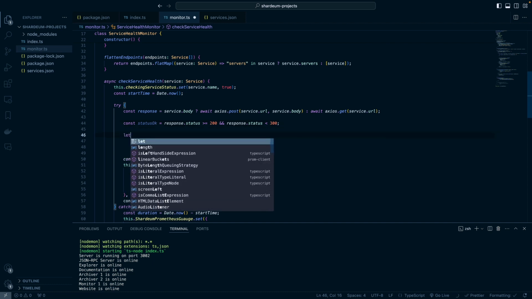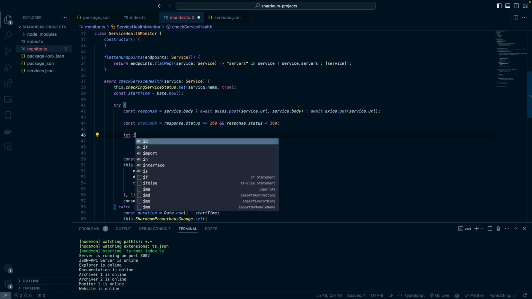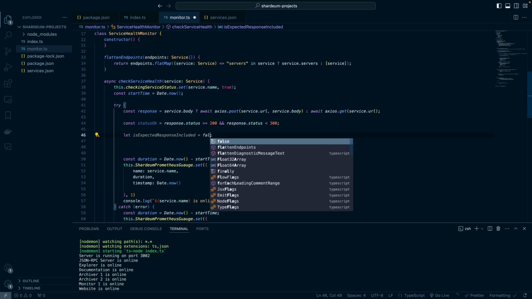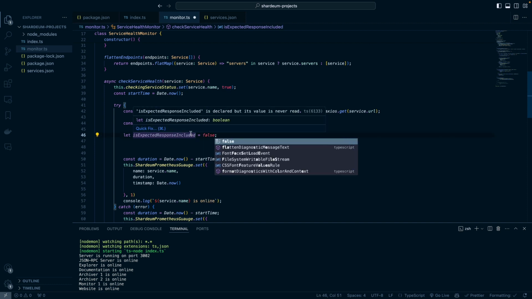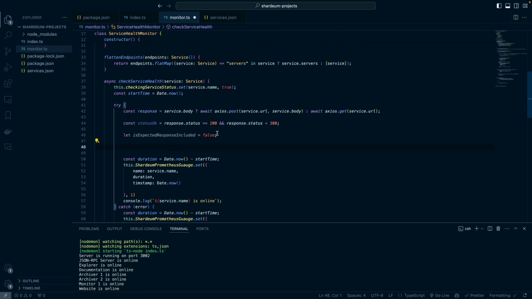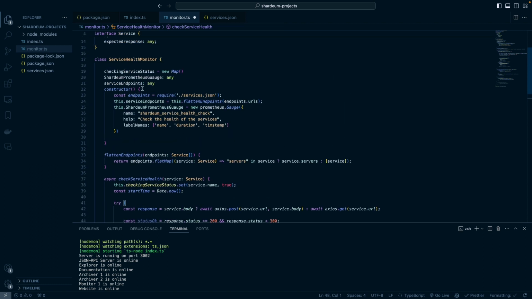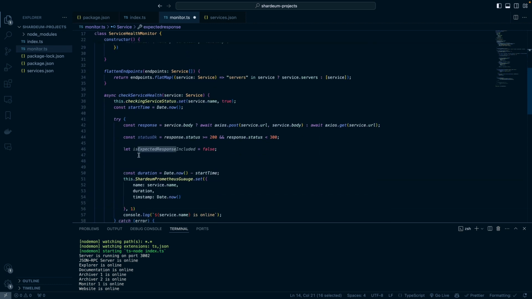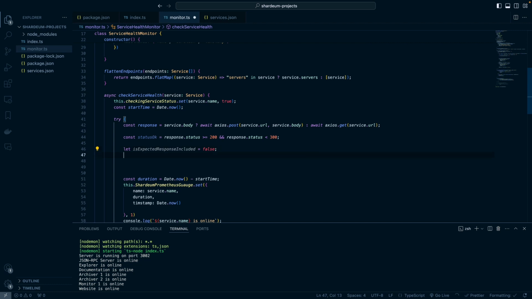Then I want to have an isExpectedResponseIncluded property. I want to add that, and initially let's set it to false. This is the property I'm just going to use to check if the response that I expect, the one that we've set up here, is found in the response body that we get back from that service. So we'll use that to track that.